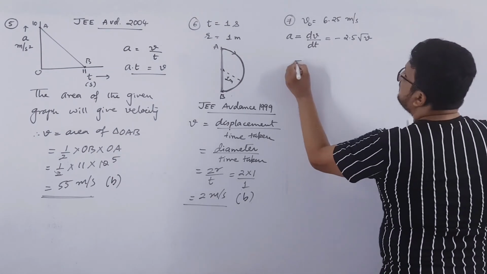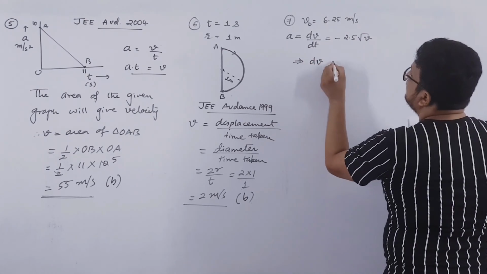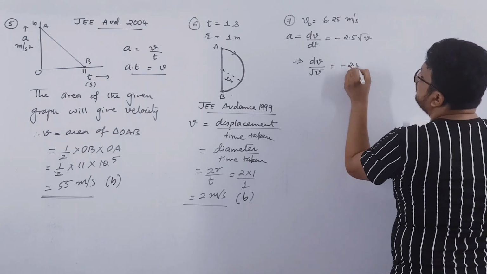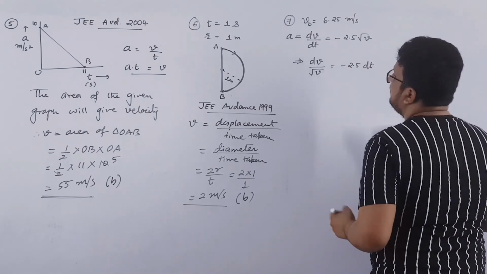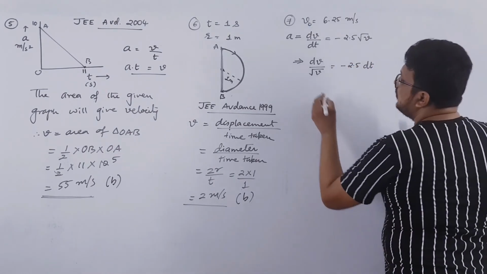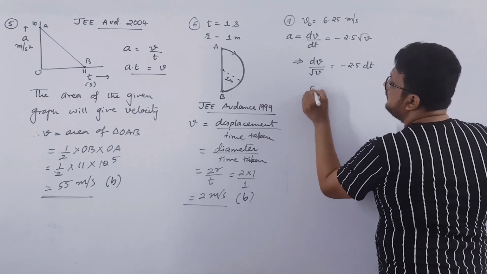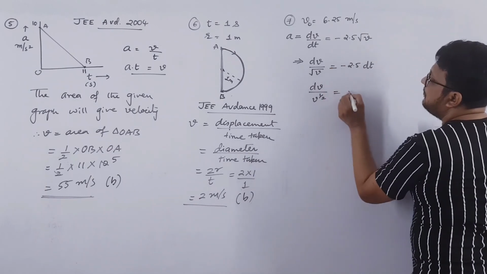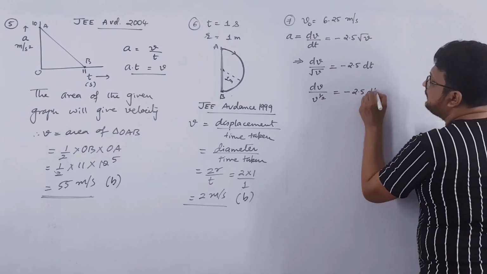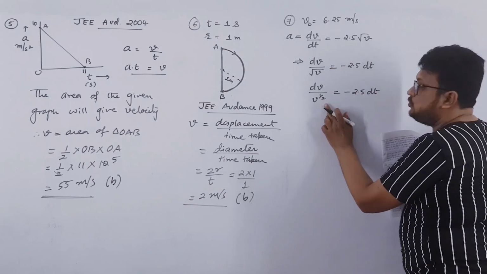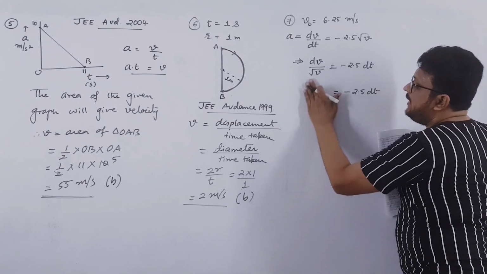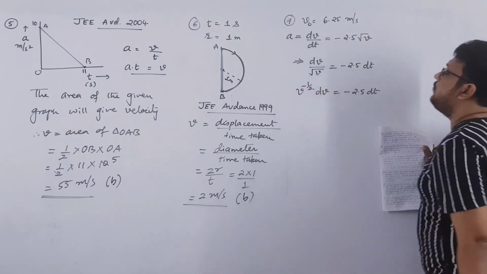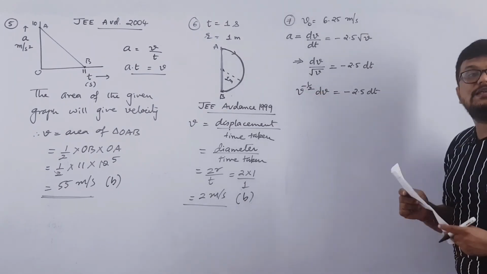So here what we are going to do, dv by root v is equal to minus 2.5 dt. I have simplified this. So root v is actually v raised to half. So dv over v raised to half will be equal to minus 2.5 dt. Now take this in the numerator. So directly I can write v raised to minus 1 by 2 dv is equal to minus 2.5 dt. Clear?